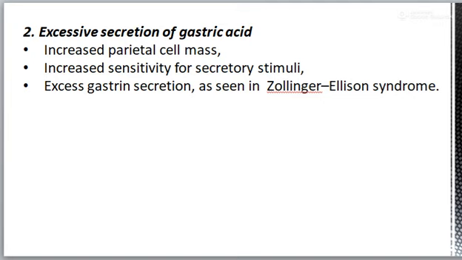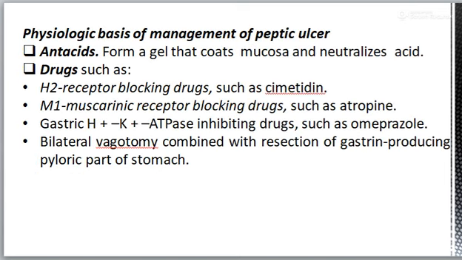It can be caused by increased parietal cell mass, increased sensitivity to the secretory stimuli, or excessive gastrin secretion, as in Zollinger-Ellison syndrome, in which patients have gastrinoma or tumor that secretes gastrin.